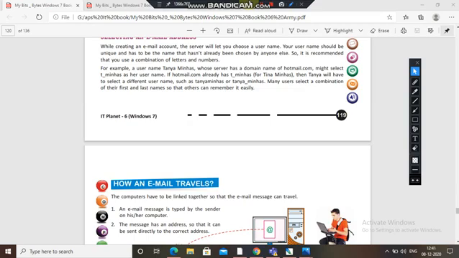So it is recommended that you use a combination of both letters and numbers. For a username like Tanya Minas, you have seen this example, T_Minas, so I don't have to explain much.